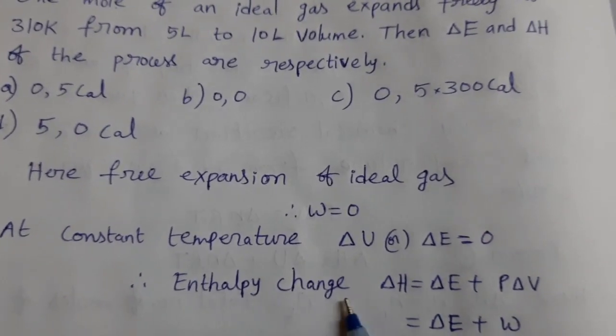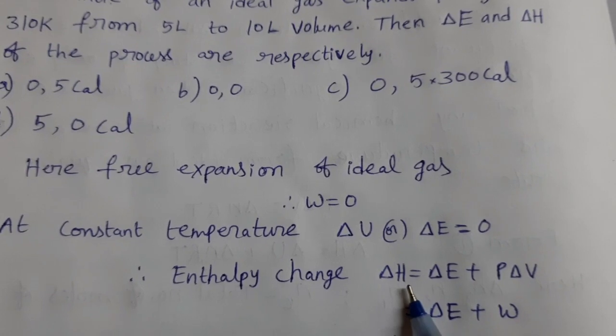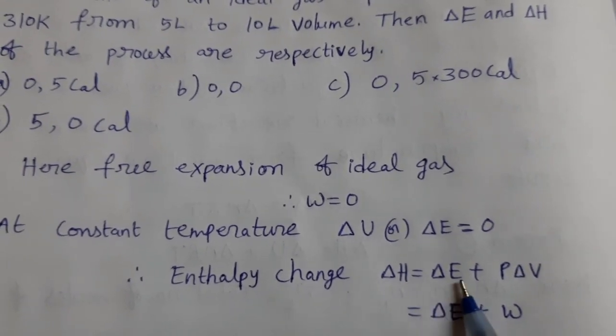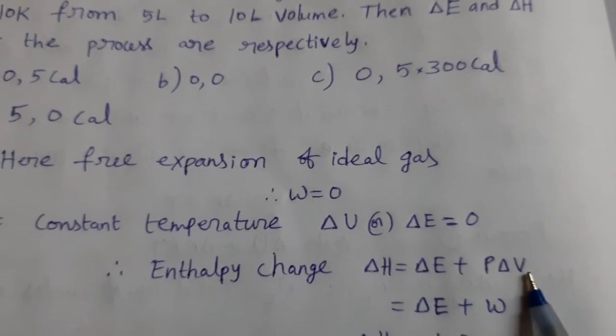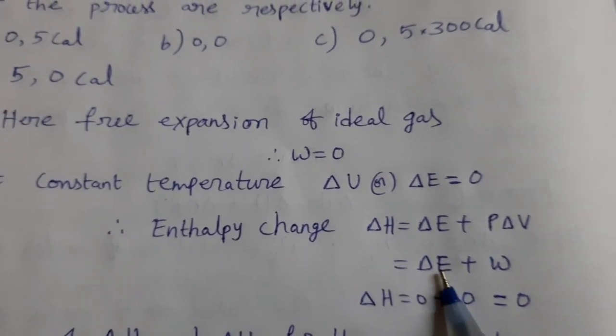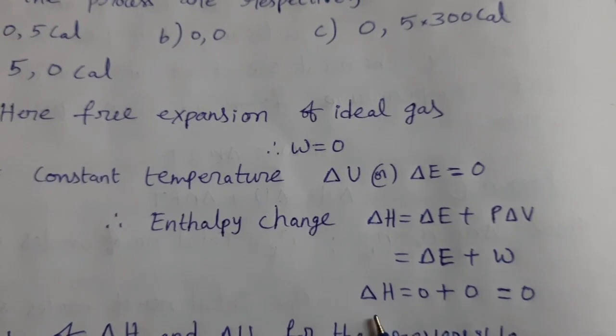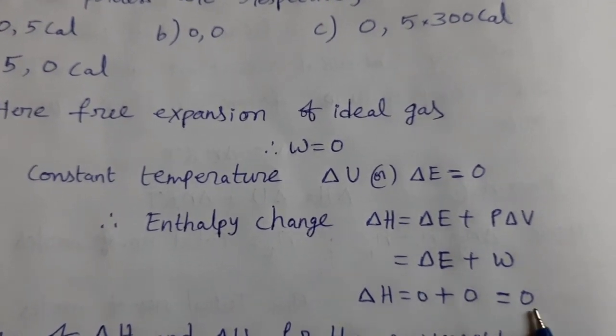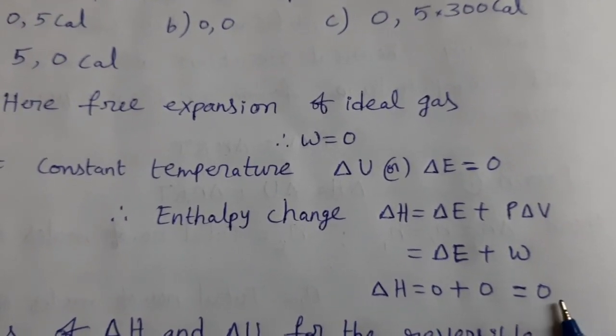Therefore, enthalpy change delta H equal to delta E plus P delta V, that means delta E plus W. Here delta E value 0, W 0. Finally, the change in enthalpy, delta H, is also 0.